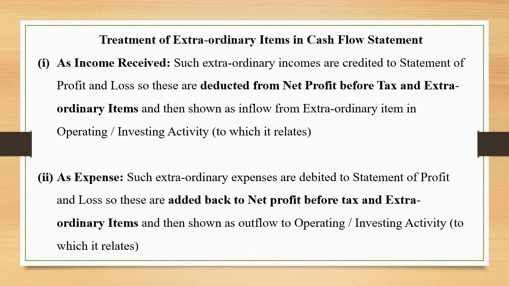As an expense, such amounts are debited to the statement of P&L. So, these are added back to net profit before tax and extraordinary items and then shown as outflow to operating or investing activity, whichever activity it relates to.